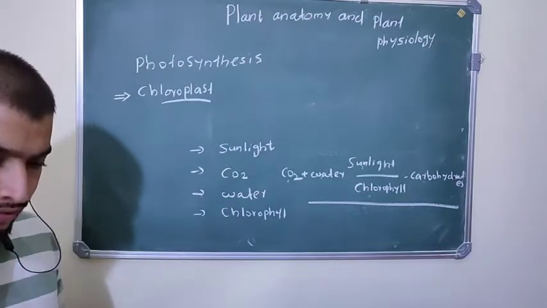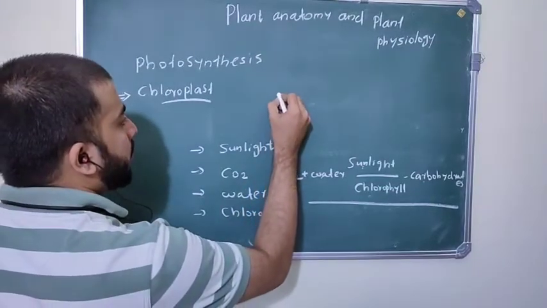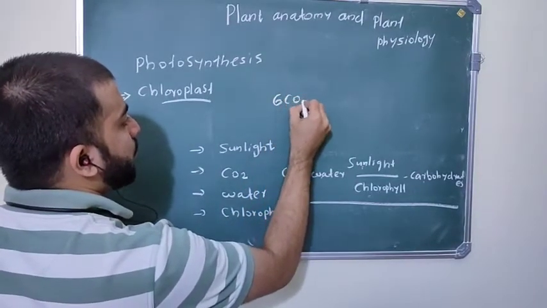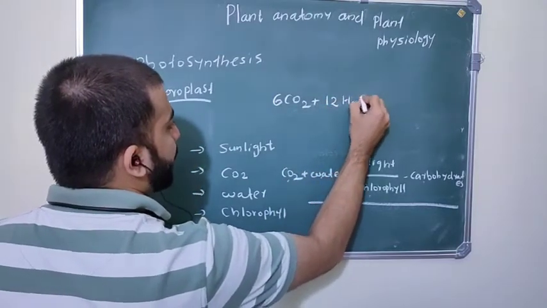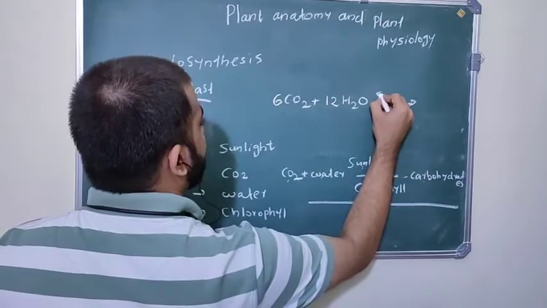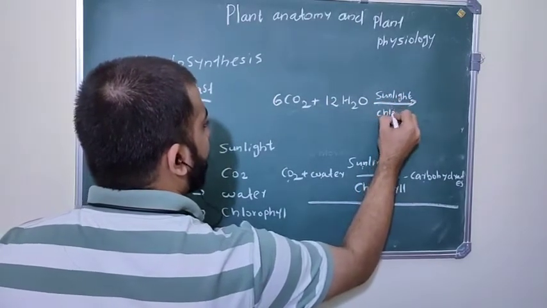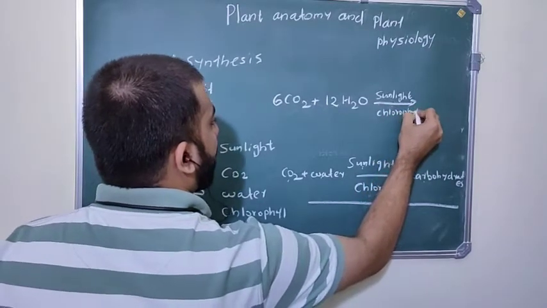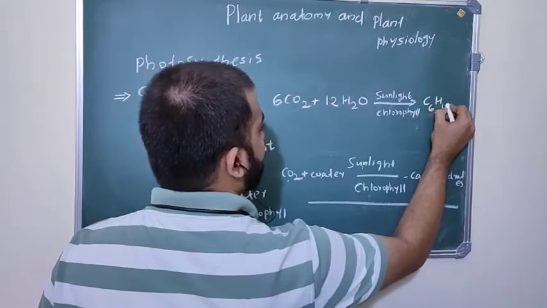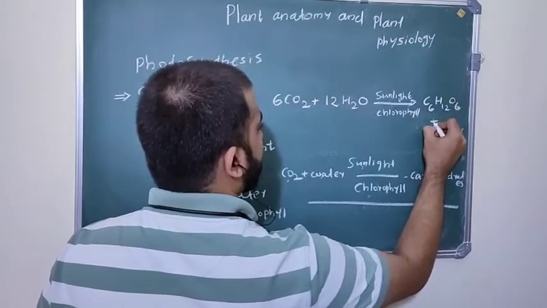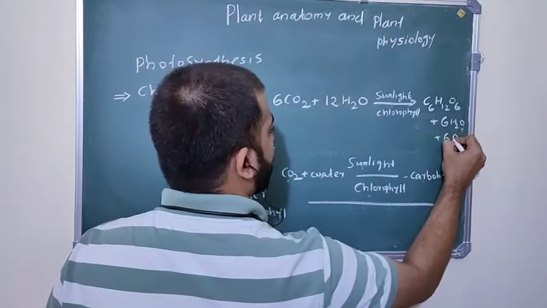So what is the equation of photosynthesis? 6CO2 plus 12H2O, in presence of sunlight and chlorophyll, we get C6H12O6 plus 6H2O plus 6O2.